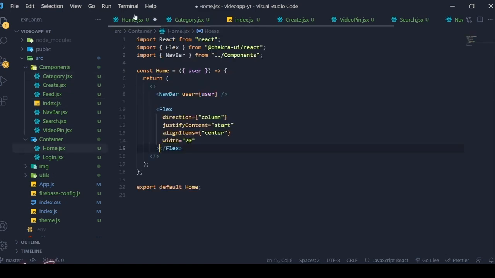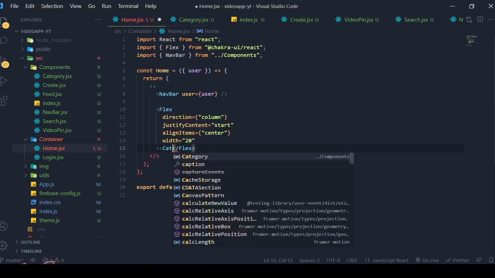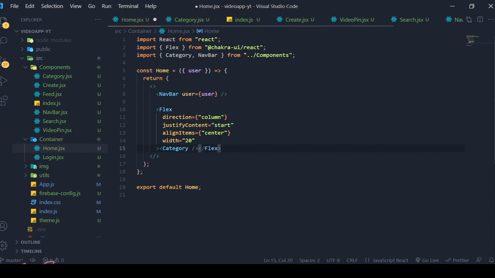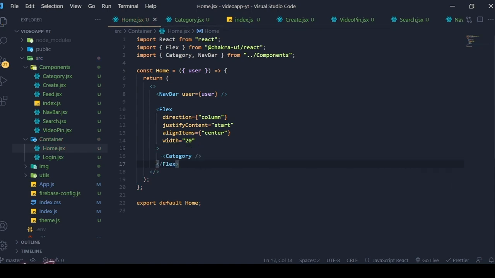Save the changes, and now inside here I'm just going to render that category component, so that gets imported. This is the purpose for which we are using the index.js. Inside the components we have the index.js, so everything will be imported as an object. That makes a single import statement instead of messing with it completely.